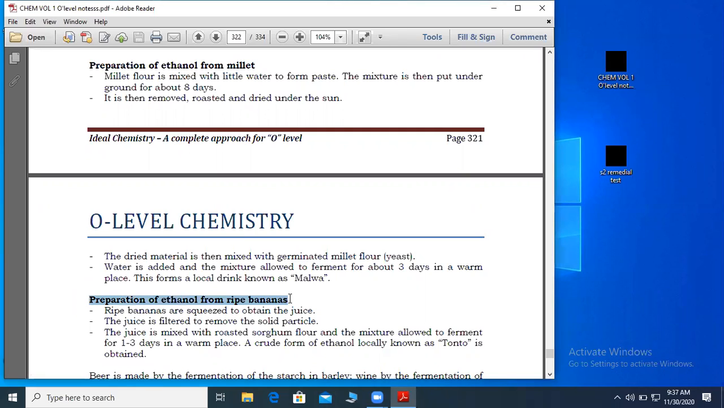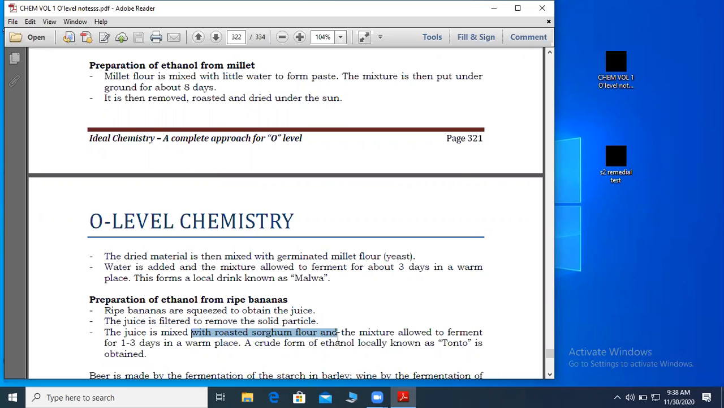How? Ripe bananas are squeezed to obtain juice. That is the first step. Then the juice obtained is filtered to remove the solid particles. Now, the juice, after filtering, is then mixed with roasted sorghum. I assure you, I have done this personally. When I'm at home, this is what we do.